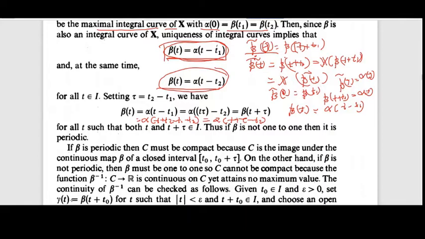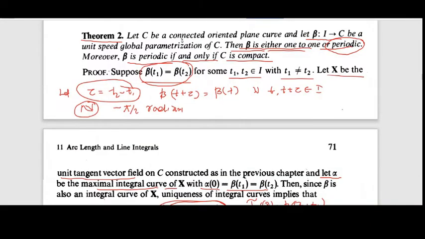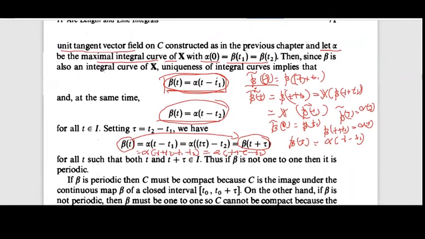So that's why beta of t equals beta of t plus tau for all t such that both t and t plus tau are in I. So this was our claim. So beta is periodic.